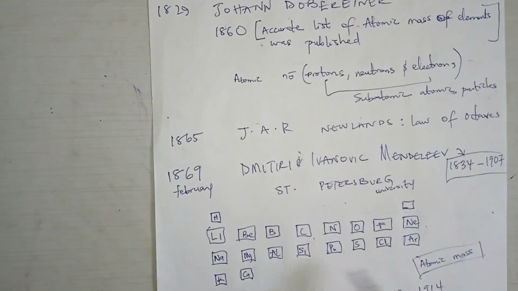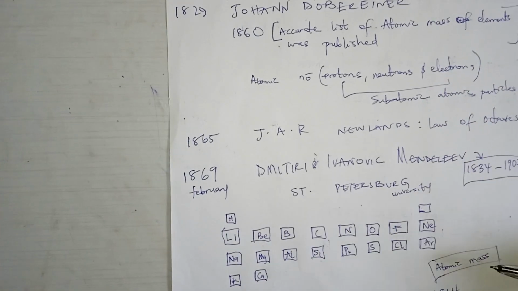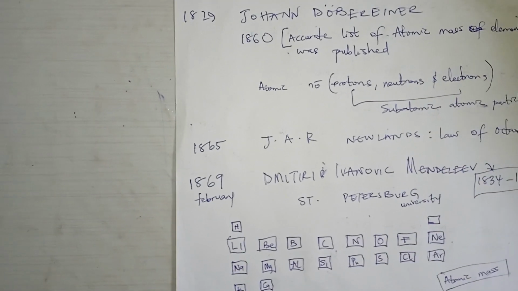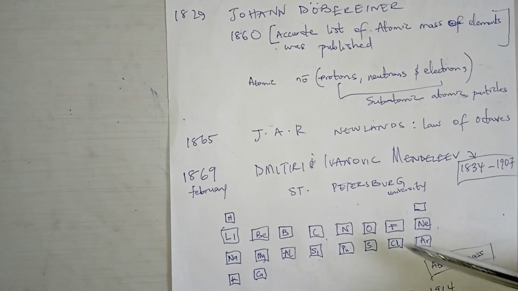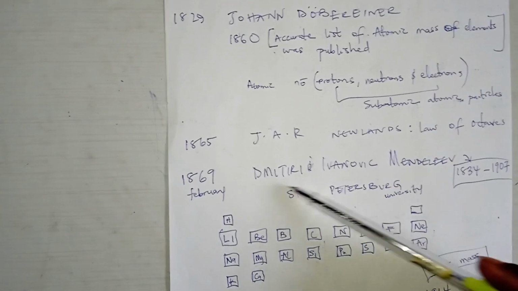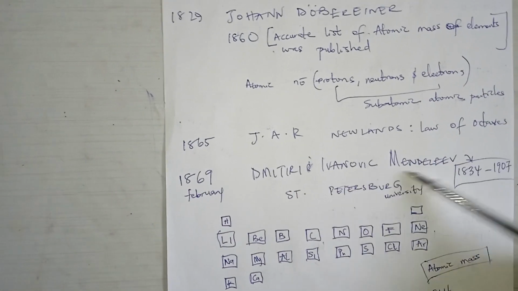So when it has to do with the periodic table that has to do with atomic mass, or the old periodic table, or the periodic table that gave us the foundation of the modern periodic table, the father of it is called Dmitri Ivanovich Mendeleev.